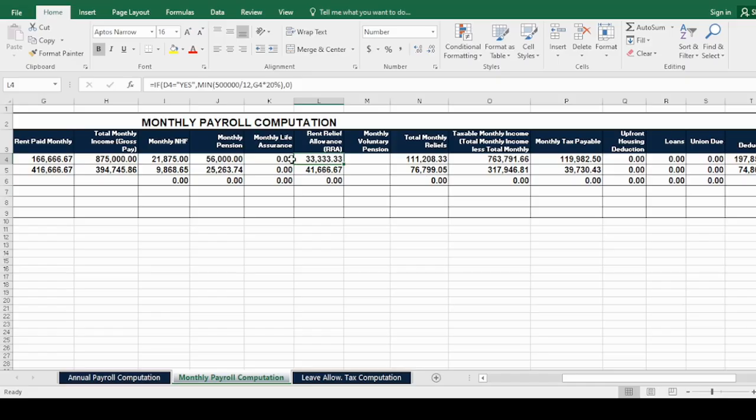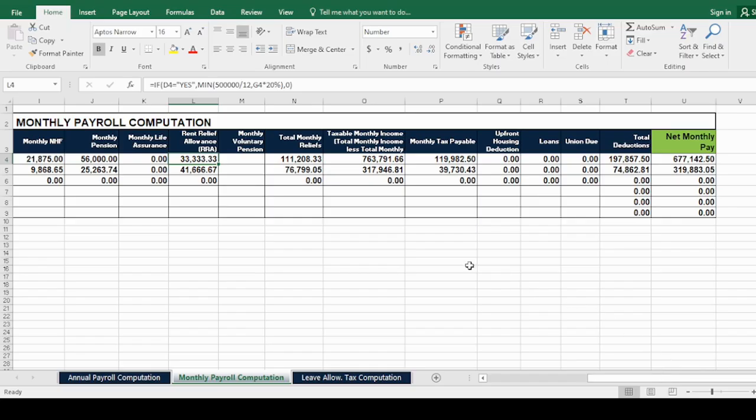The monthly NHF calculation is also there. Monthly pension. So all you need to do is plug in your numbers, and this table will automatically calculate the employee's net pay, either annual or monthly. What we are looking at is the monthly calculation.